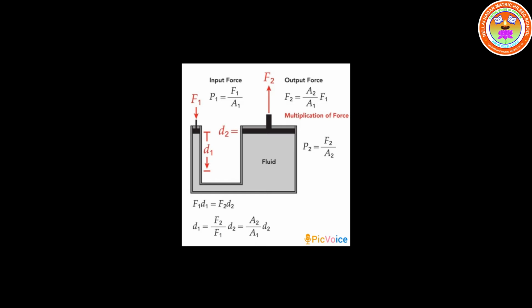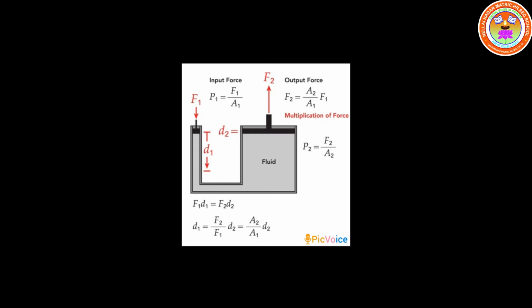The force F1 is applied on the piston of small cross-sectional area. F1 is the force and A1 is the area for the small cross-section. The pressure P produced by the small piston is transmitted equally to the large piston, and a force F2 acts on the greater area, which is much larger than F1.